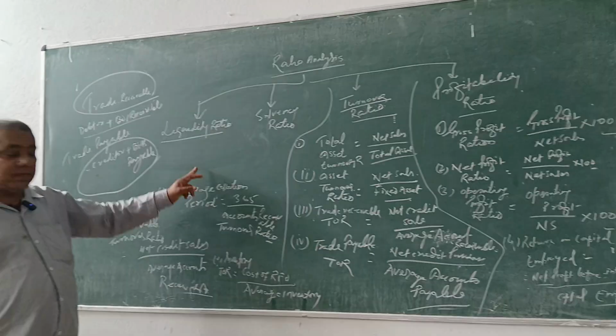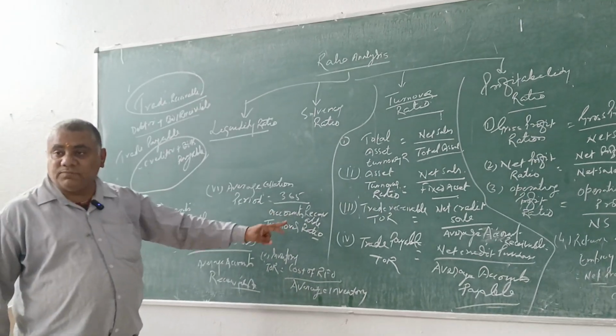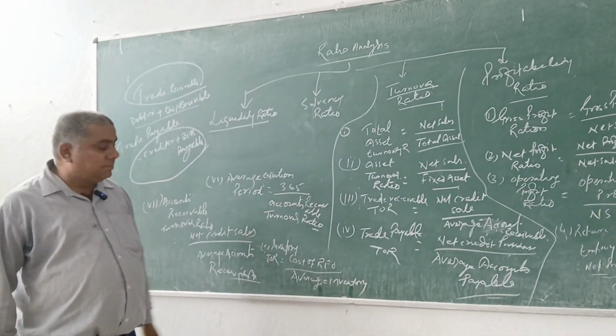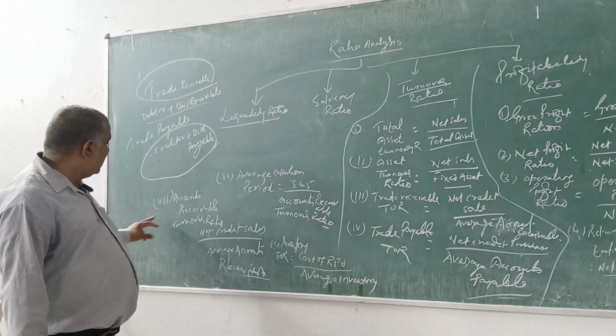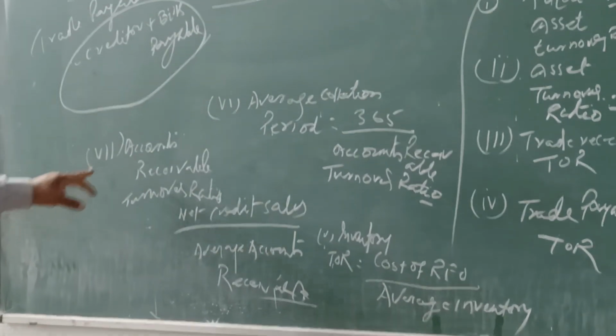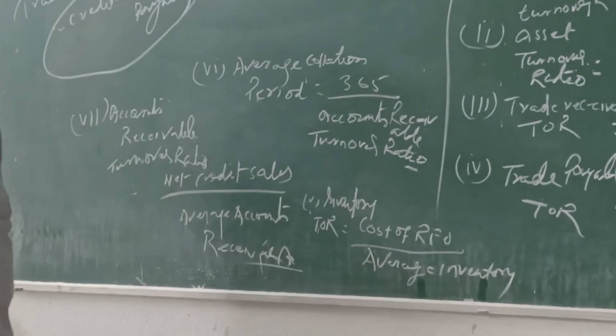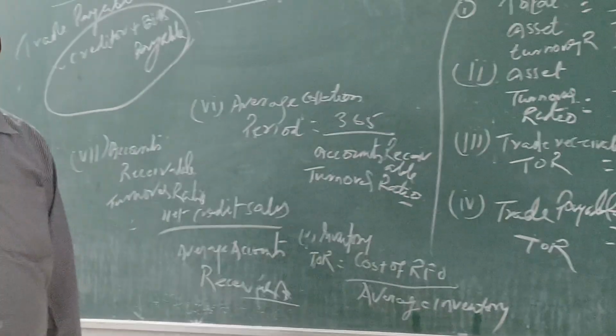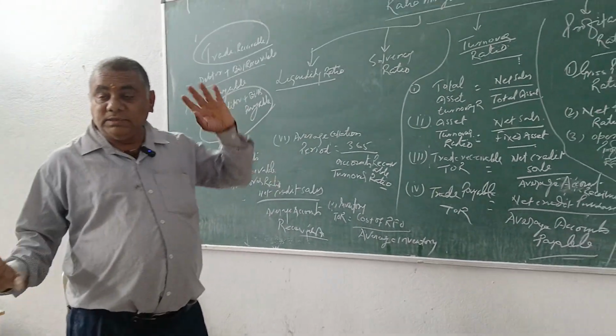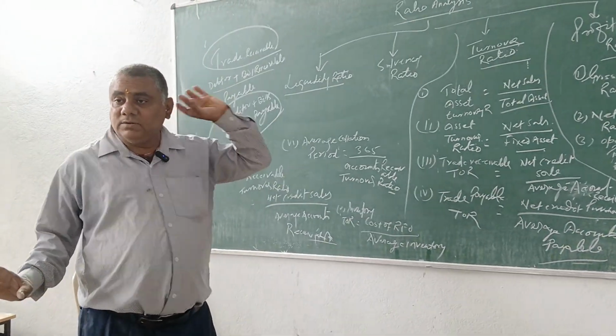As well as average collection period is equal to 365 days by accounts receivable turnover ratio. And the seventh formula, accounts receivable turnover ratio, is net credit sale by average accounts receivable. And you have to understand it in an easy, significant way.